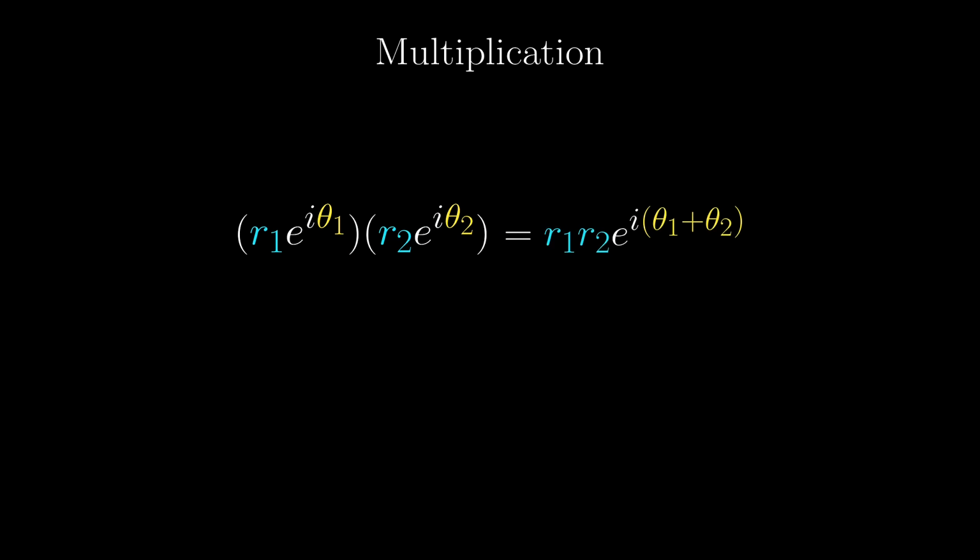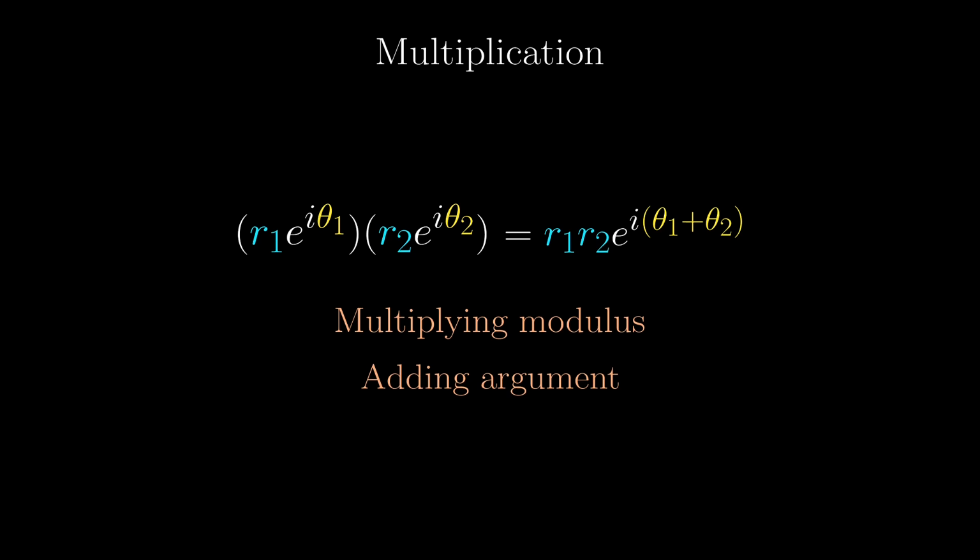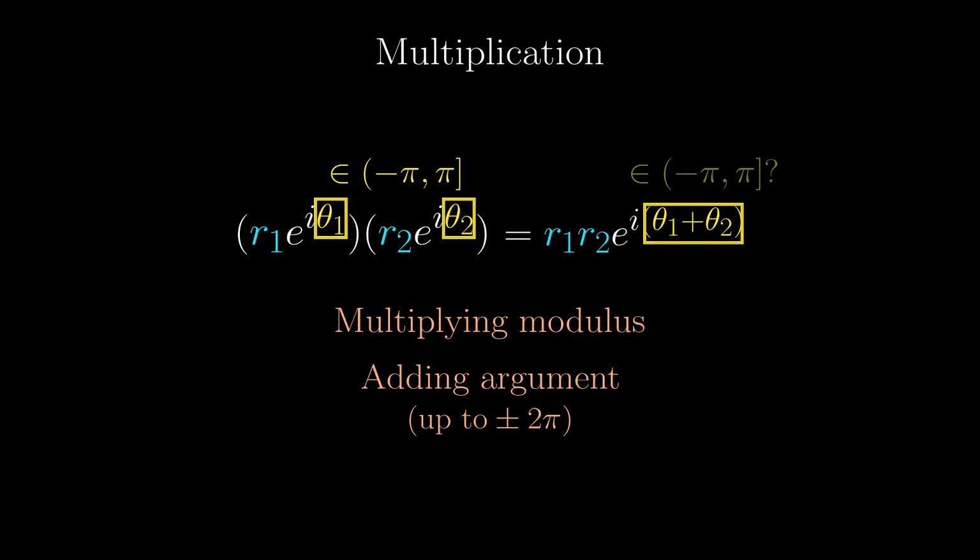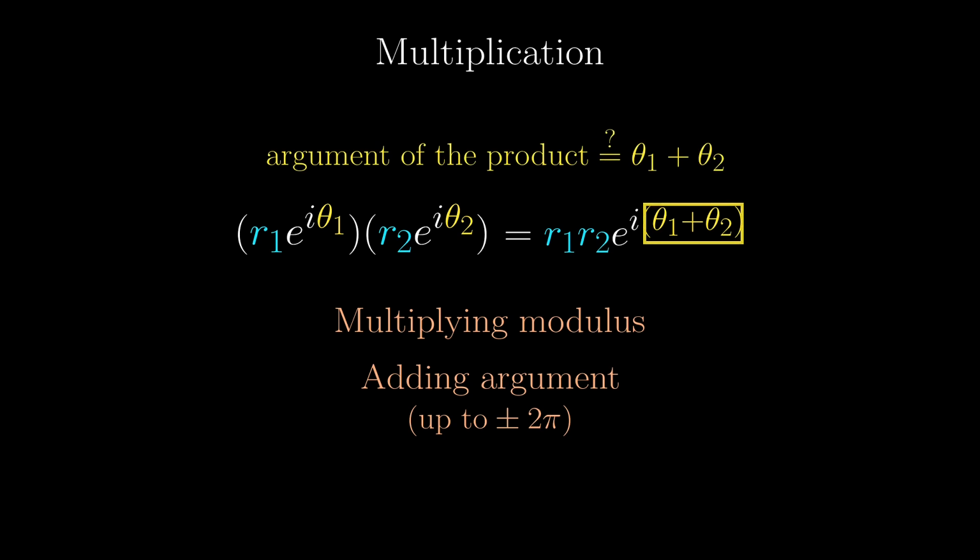So now, if we represent two complex numbers in this form, multiplication becomes a lot easier. The non-exponential parts multiply, and multiplying exponentials becomes addition in the exponent. In other words, we multiply the moduli and add the arguments together. Well, technically not necessarily just adding, because while theta 1 and theta 2 are in the range for argument, it isn't necessarily the case that the sum is in the range. This equation is still true, just that the thing inside the exponent is not necessarily the argument. The argument could differ from this by multiples of 2 pi.